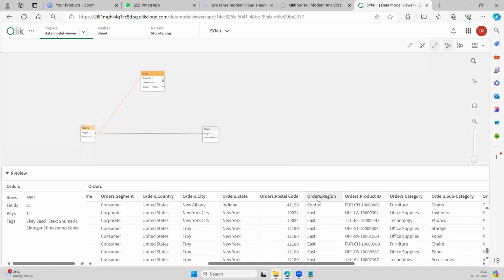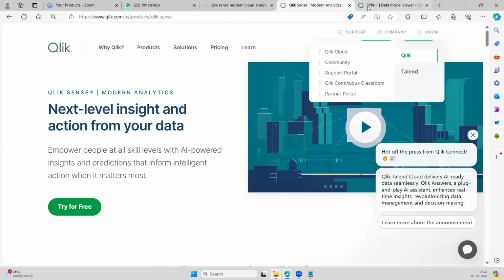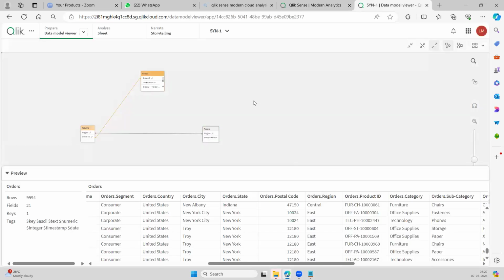Because we unqualify only those two tables, returns and people. Yes, that is the answer. So it is applicable only to the tables below. We have used unqualified below the orders table, right? So it will ignore the unqualified region for that orders table.